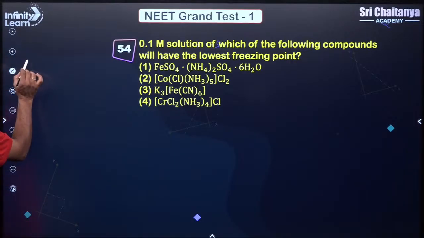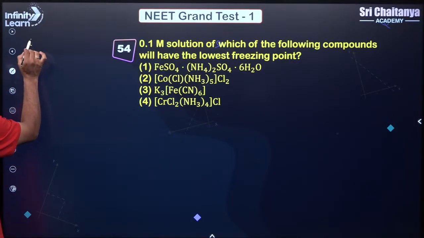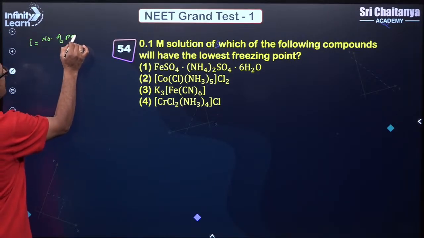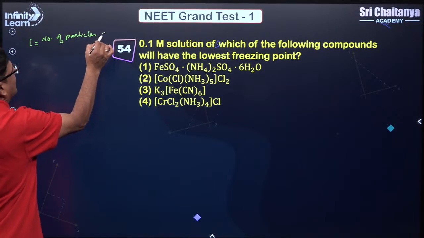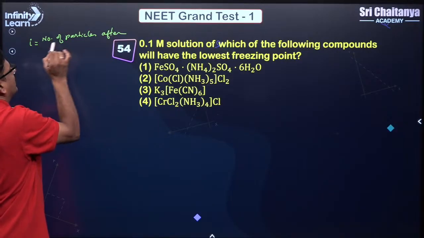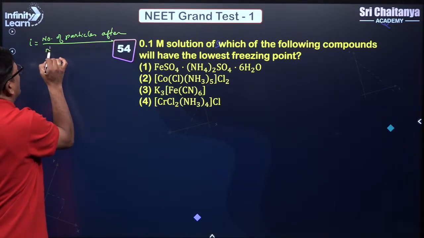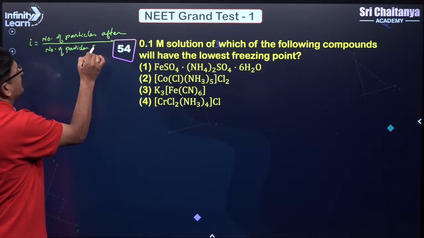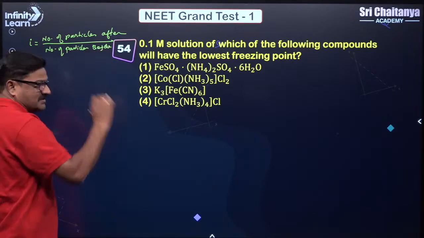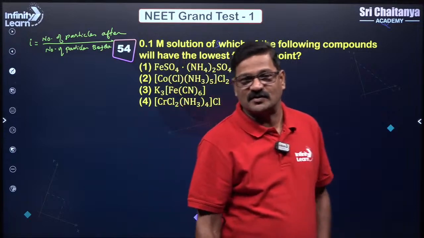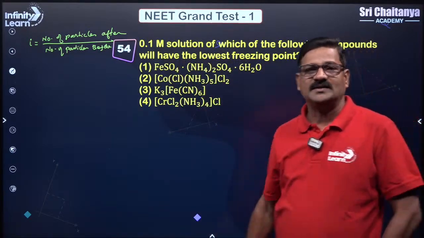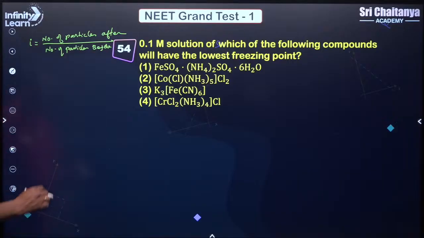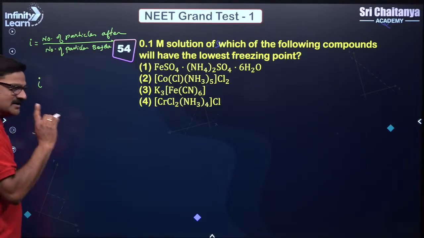Colligative properties: the i value is equal to the number of particles after association or dissociation upon the number of particles before association or dissociation. So i stands for the effective number of particles.